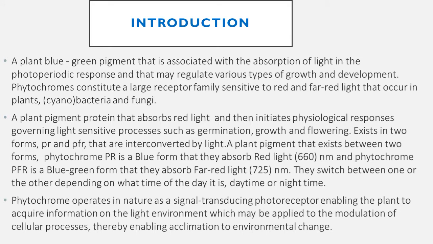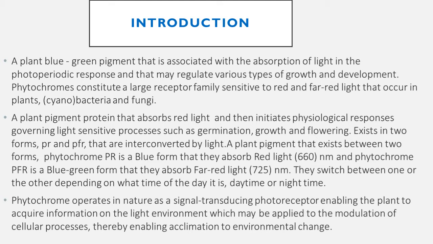Introduction. A plant blue-green pigment that is associated with the absorption of light is the photoperiodic response, and that may regulate various types of growth and development. Phytochromes constitute a large receptor family sensitive to red and far-red light that occurs in plants, cyanobacteria, and fungi. A plant pigment protein that absorbs red light and then initiates physiological responses governing light-sensitive processes such as germination, growth, and flowering. It exists in two forms, PR and PFR, that are interconverted by light.